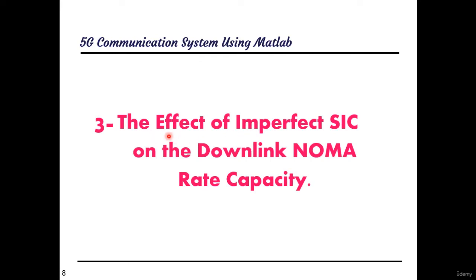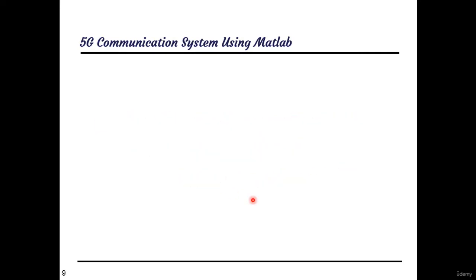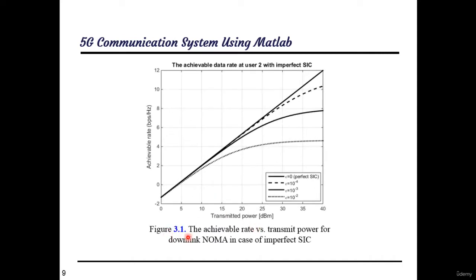The third outline, the effect of the imperfect successive interference cancellation on the downlink NOMA rate capacity. Using the Matlab, you will get the following result. Figure 3.1 shows the achievable rate bit per second per hertz versus the transmitted power in case of imperfect successive interference cancellation. The imperfect successive interference cancellation is expressed in terms of epsilon. At epsilon equals 0, this is the case of perfect successive interference cancellation. As the epsilon value increases, the achievable rate decreases.